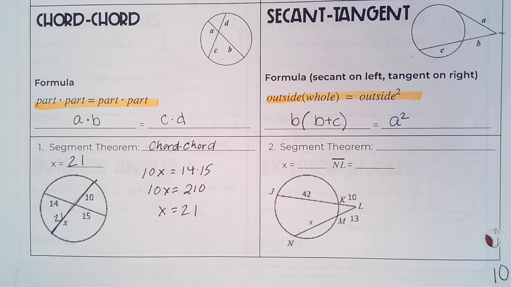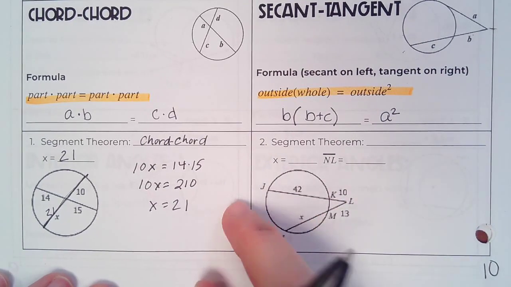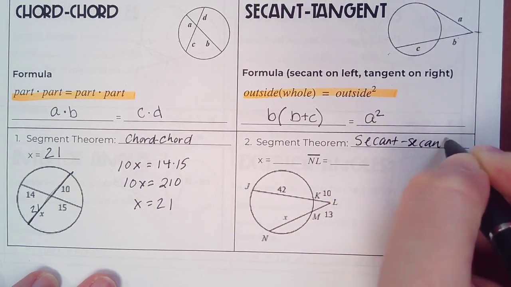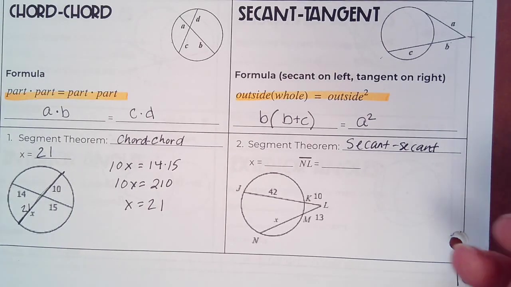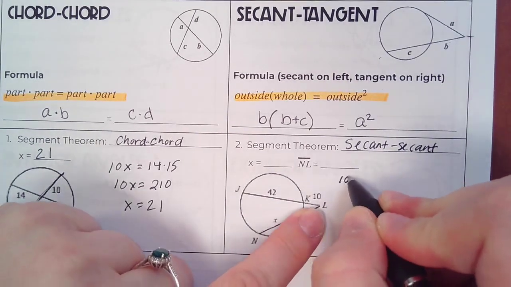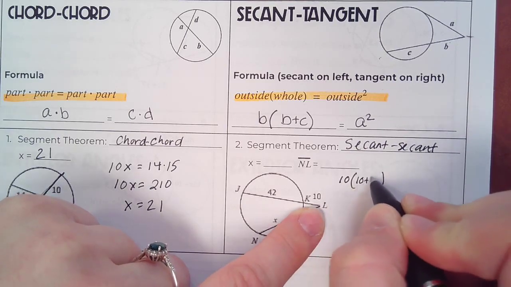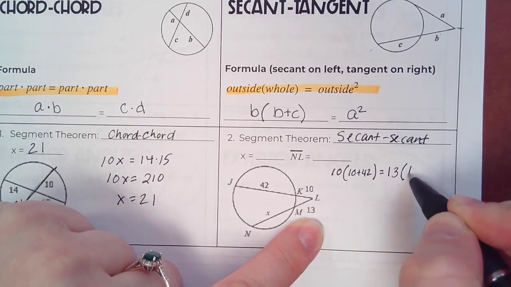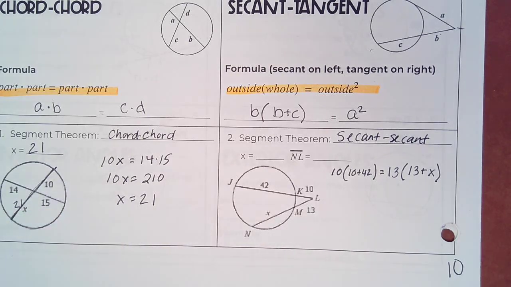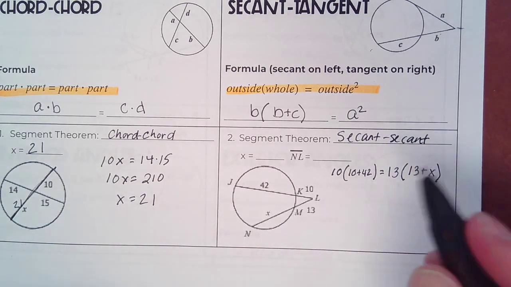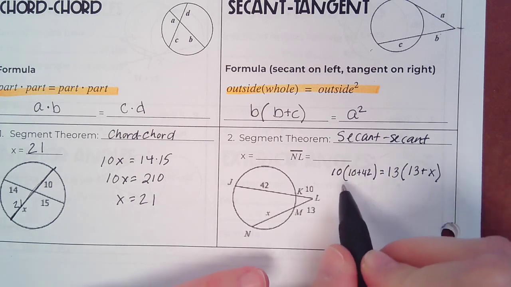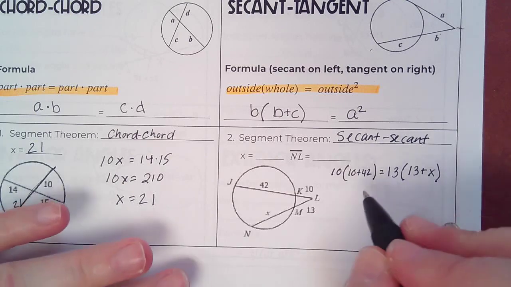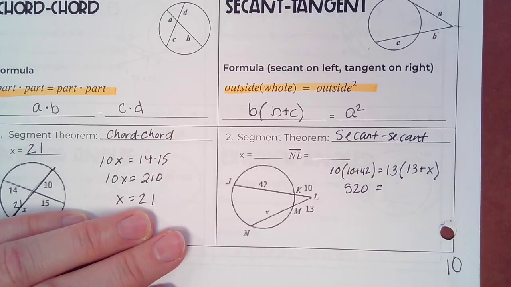The next one, both of these segments start outside the circle and pass into the circle. So this is secant, so it's outside times whole. Outside is 10 times the whole is 10 plus 42, equals outside is 13 times the whole is 13 plus x. On the left, it is 10 times 52, so that would be 520 equals.